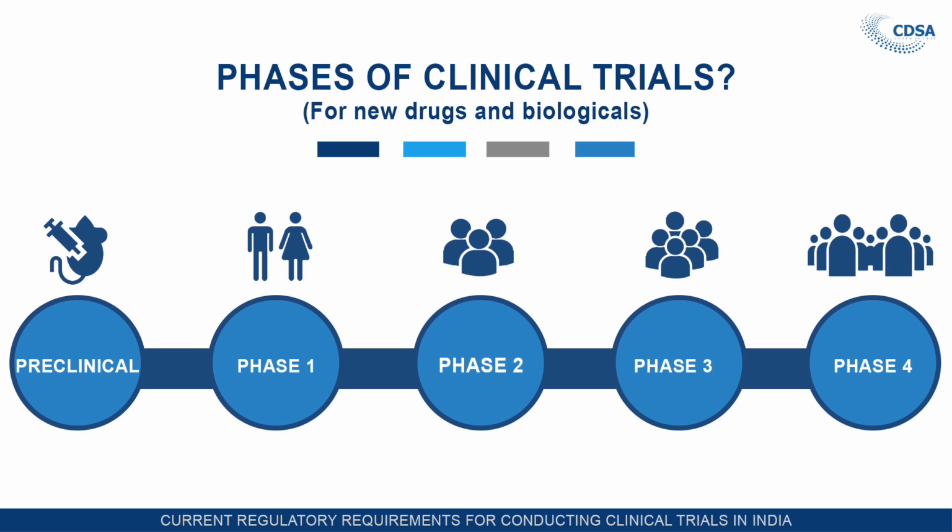Phase 4 is a post-marketing trial, that is, once the drug has been approved, phase 4 is sometimes made mandatory. This phase 4 is not considered mandatory at the time of giving the approval for the drug permission. However, to optimize the dosage form and dose of the drug in a wider population, these phase 4 trials are considered.